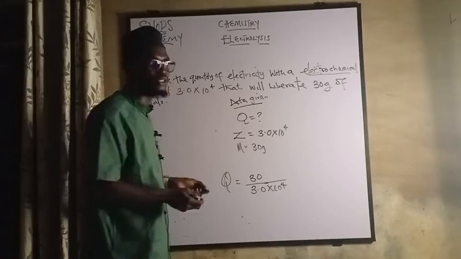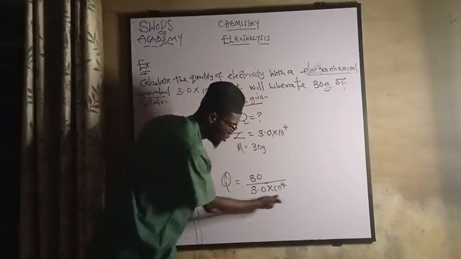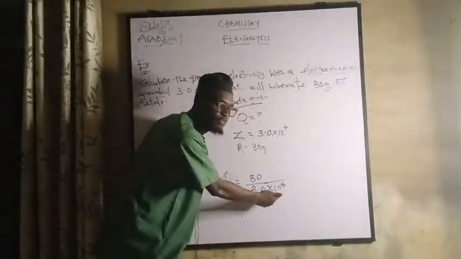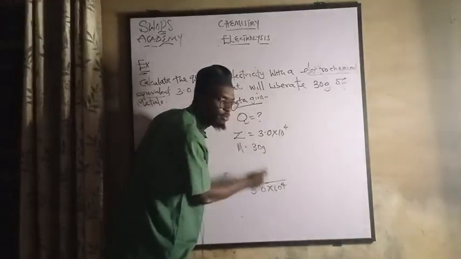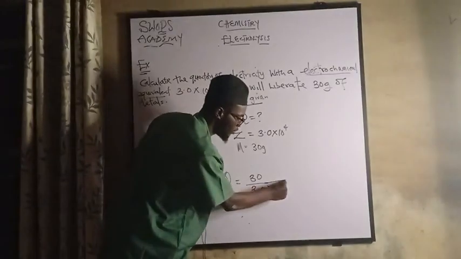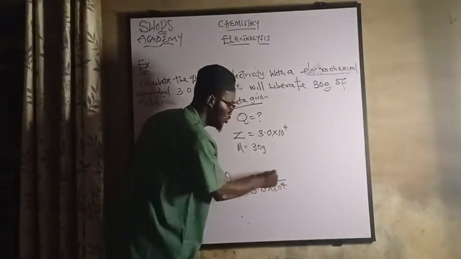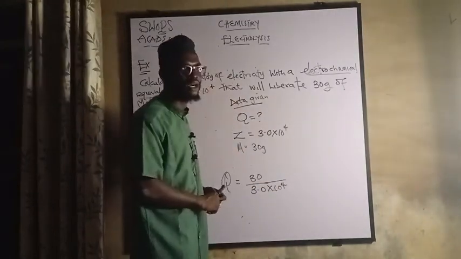You can do this without using a calculator. What form is this denominator? Standard form. This one is a whole number. You can decide to make these two to be in standard form. This one has 10 raised to the power 4. I can introduce another 10 raised to the power something here. How would I do that?